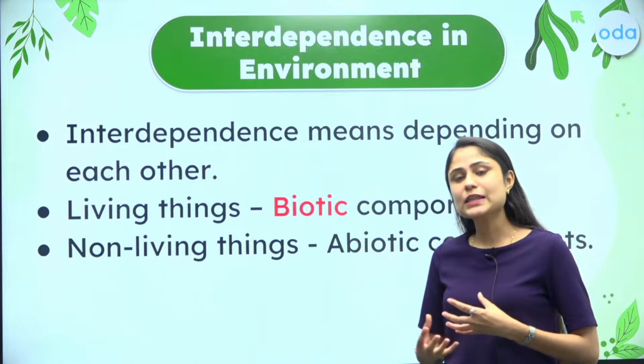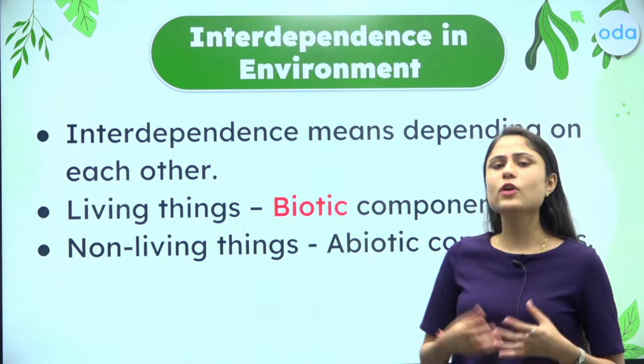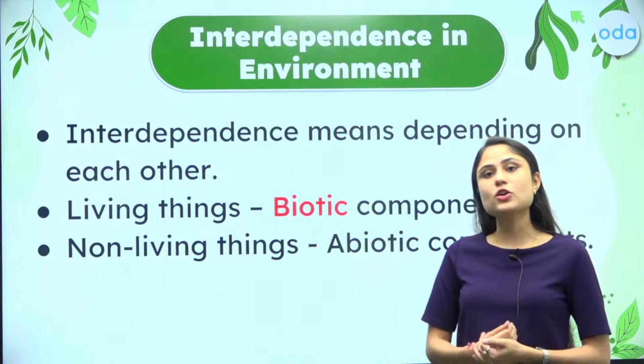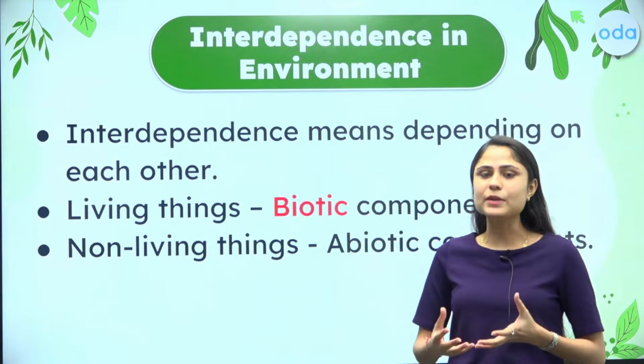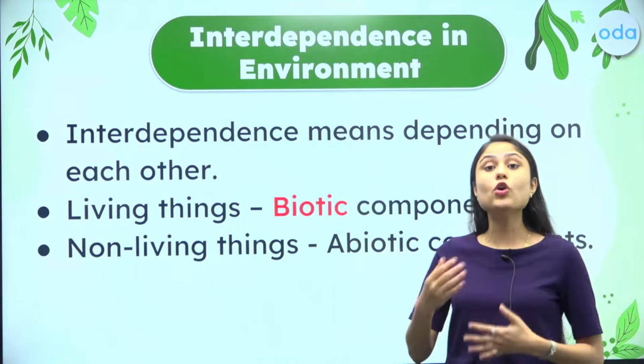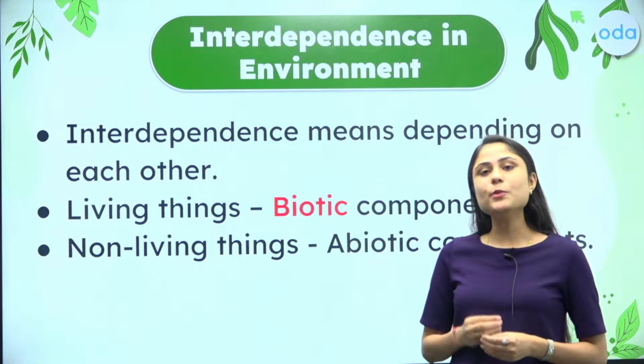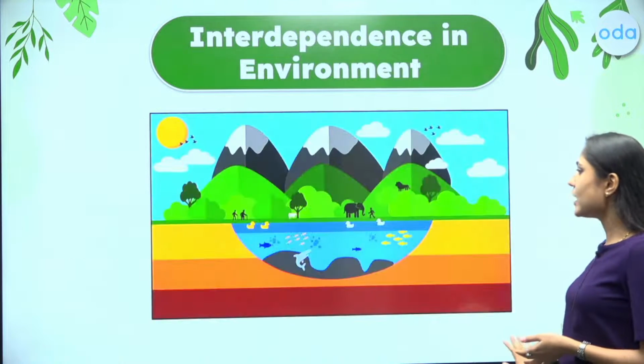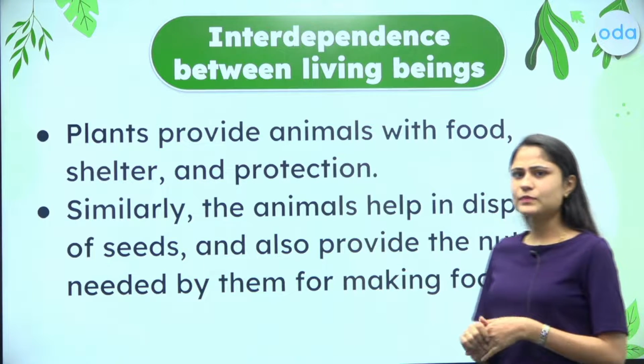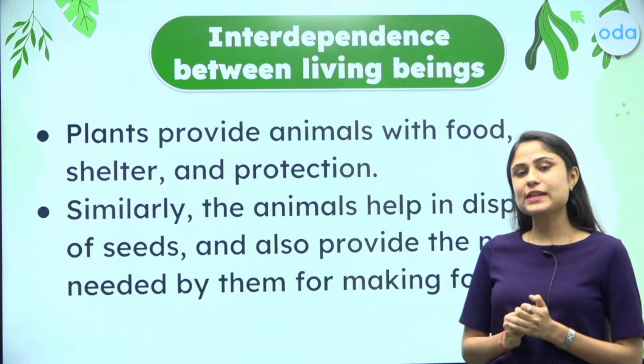Now, the living things as well as the non-living things, for example, the biotic and the abiotic components of the environment, are all dependent, or I would say interdependent, upon each other. Now, dear champions, have a look right here, a very short and sweet example.